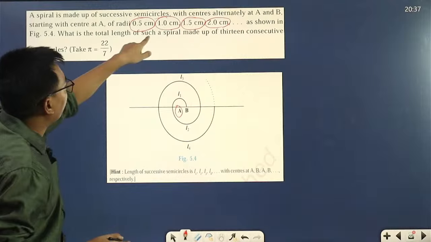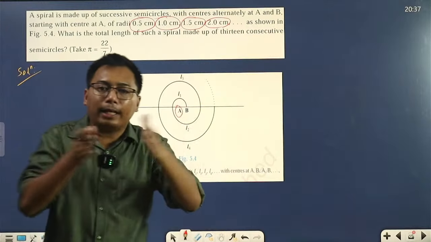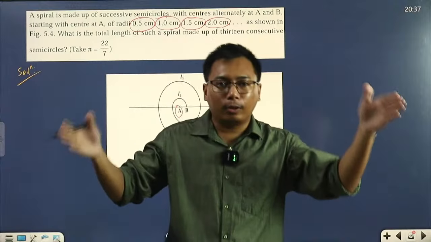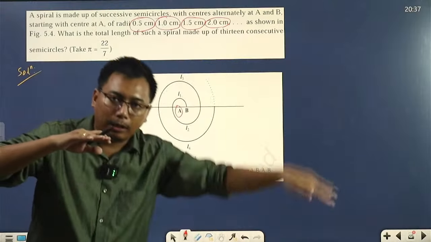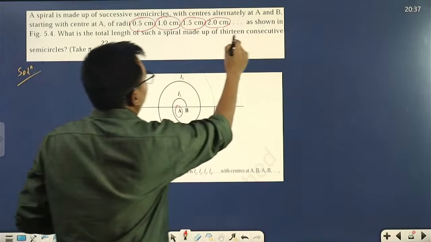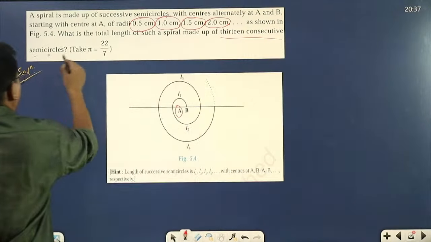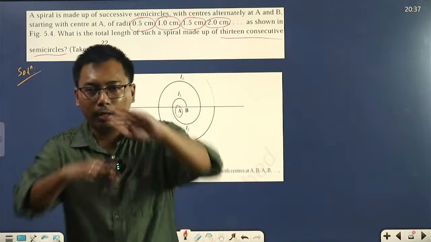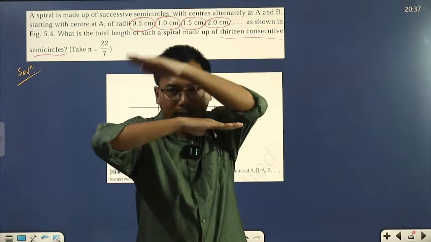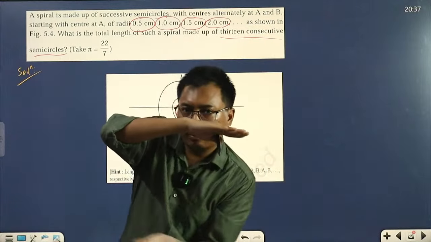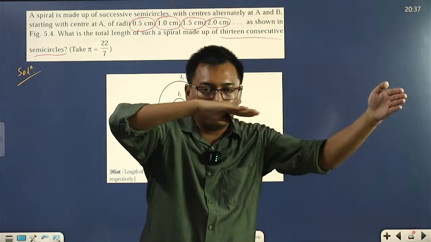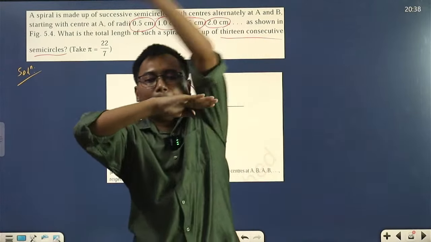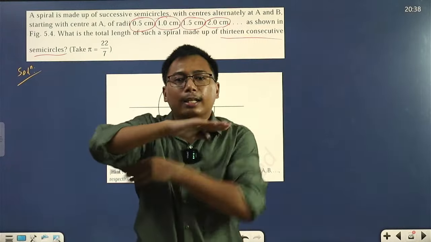What is the total length of such a spiral? We have to find the total length of this spiral made up of 13 consecutive semicircles. So how many? One semicircle, two, three, four, five, six, seven, eight, nine.